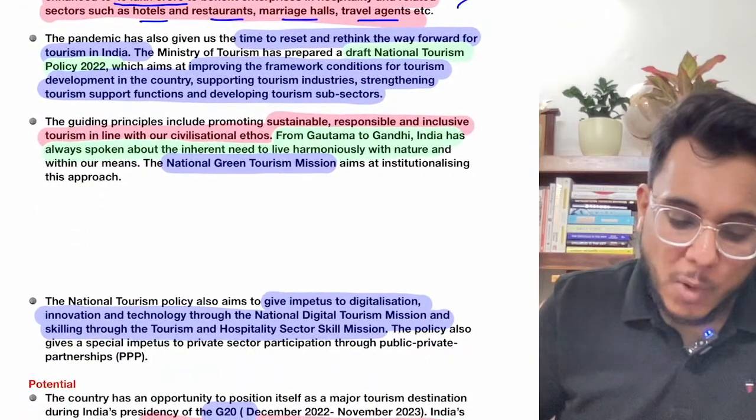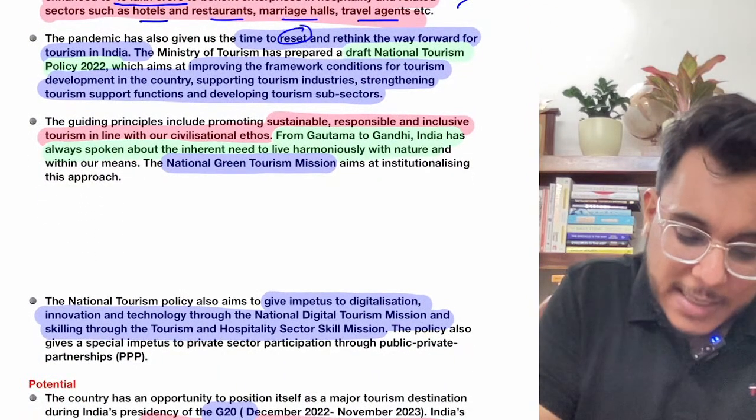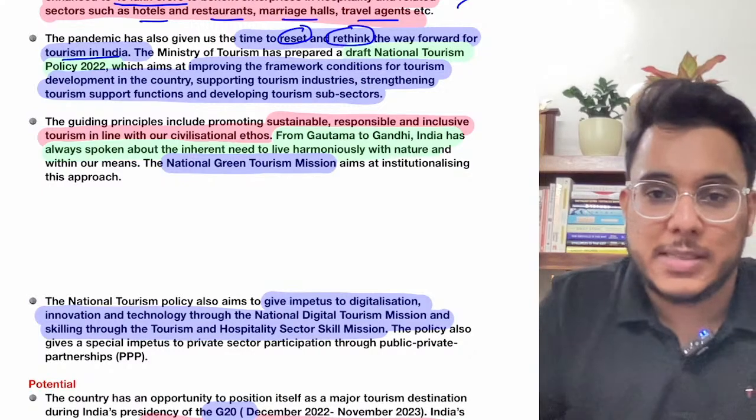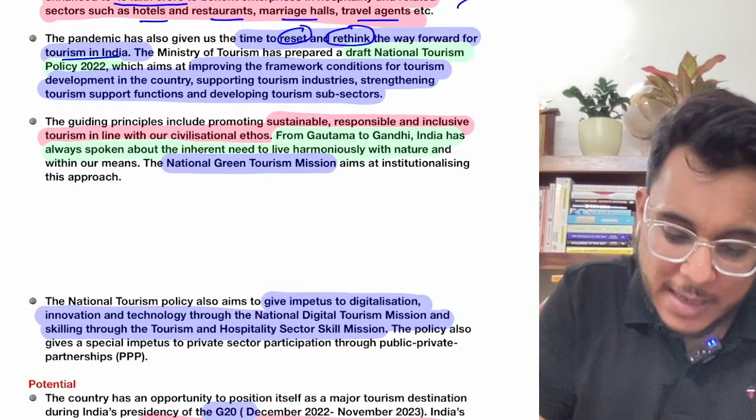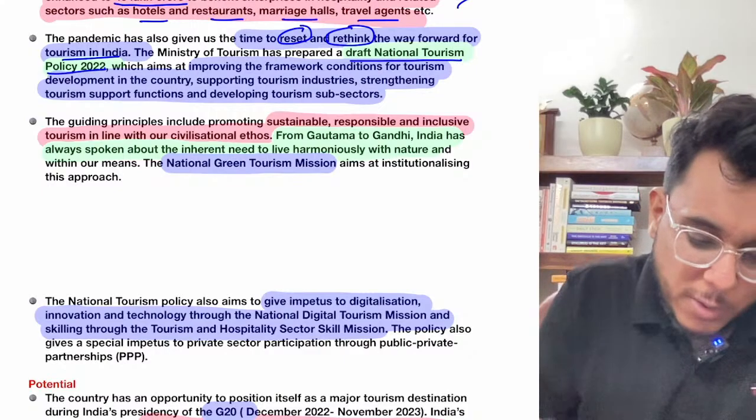Now, when we talk about tourism, we need to reset and rethink the way tourism is to be taken in India. Understand that a draft National Tourism Policy 2022 has come.